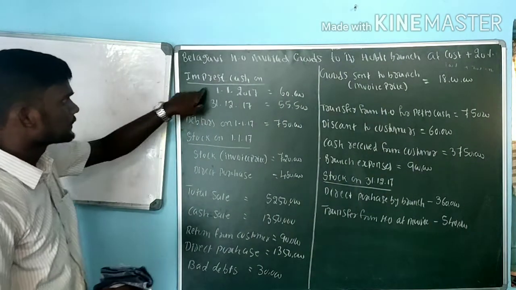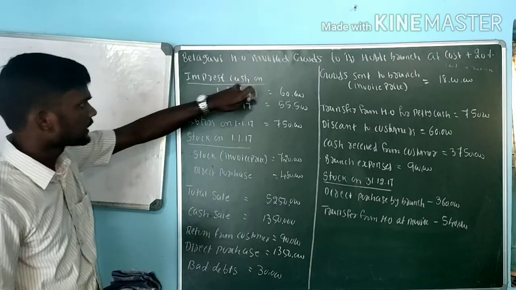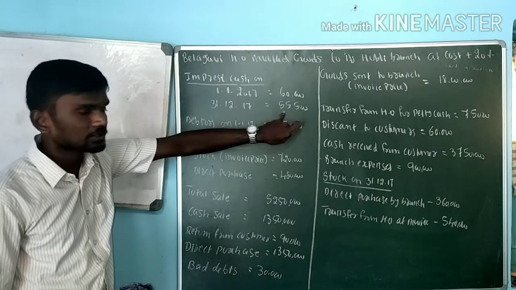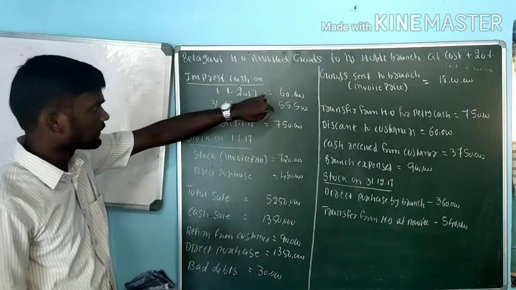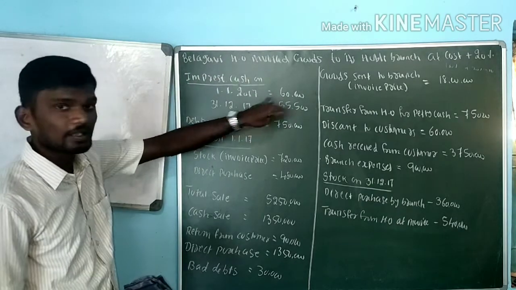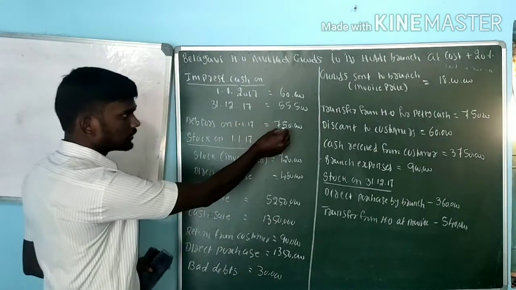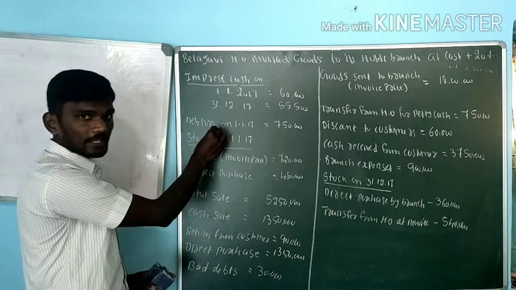First one, imprest cash. Imprest cash is nothing but your prepaid. Prepaid cash: opening value is 60,000, closing value is 55,500. Any kind of opening value, debit; closing value, credit. Next one, debtors opening value 7,50,000. That is debit side under branch accounting.